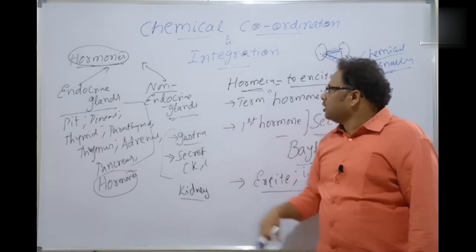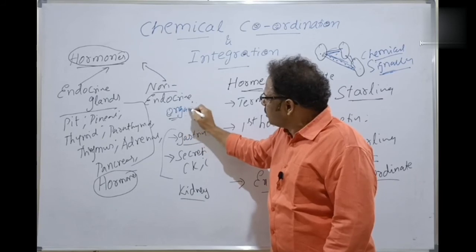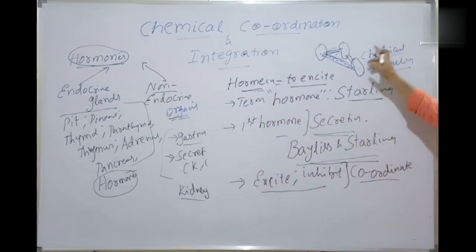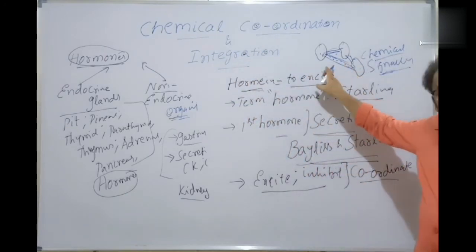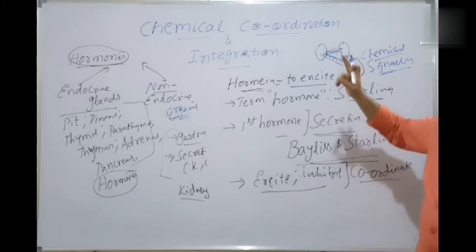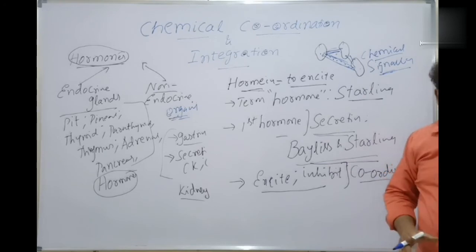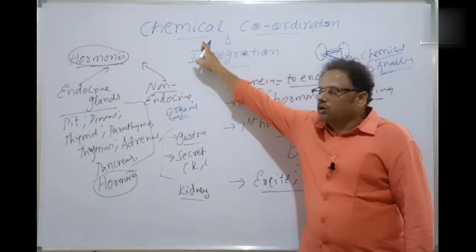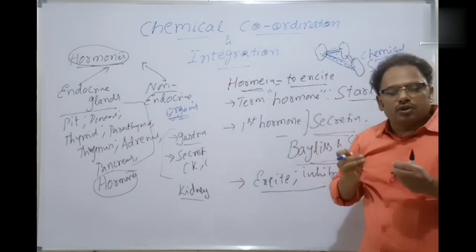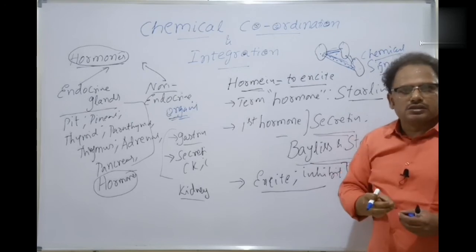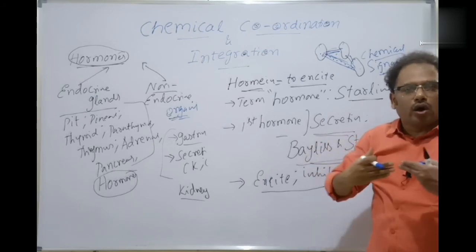Endocrine functions here. Getting the point, students? Now you can say non-endocrine organs, rather than glands, here organs. Clear, students? So this is called chemical coordination and integration. Because of the release of the chemical called hormone, there is a coordination between the body cells and tissues and organs and organ systems. There is a chemical coordination, signaling, communication between the cells, different tissues, organs, even organ systems.